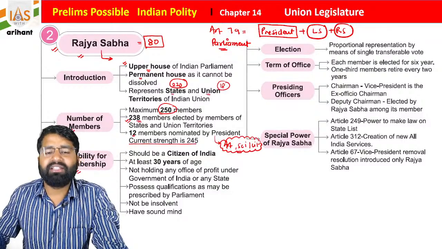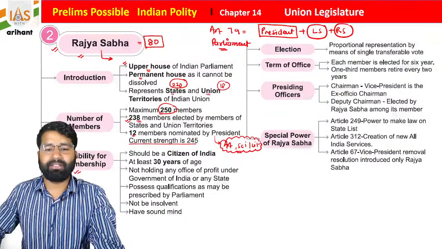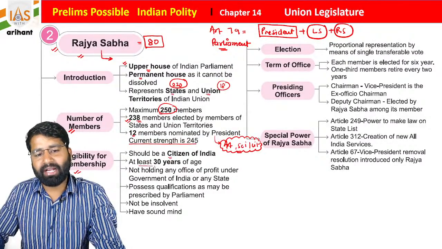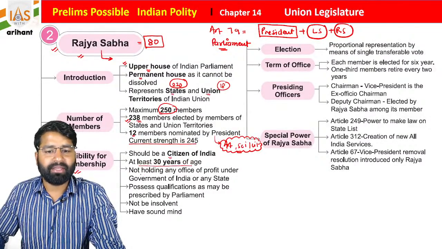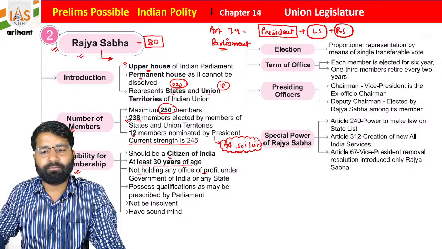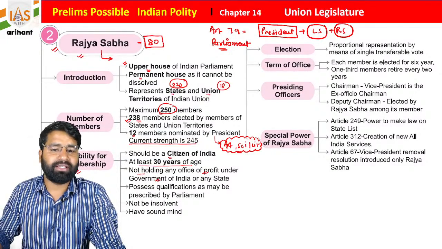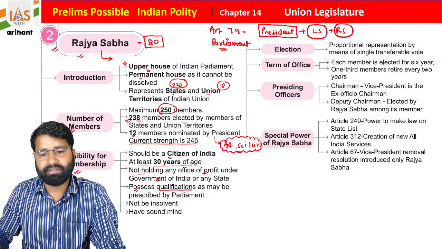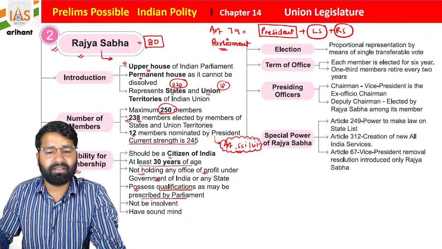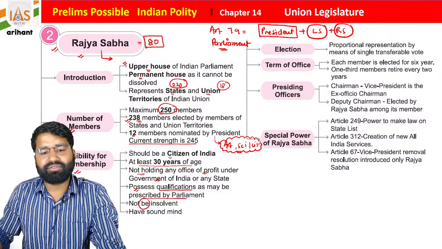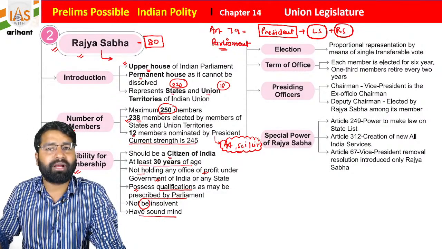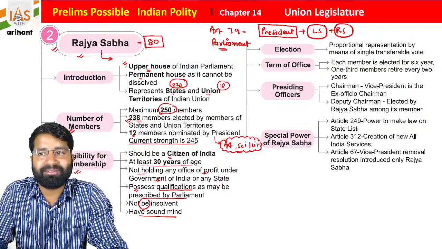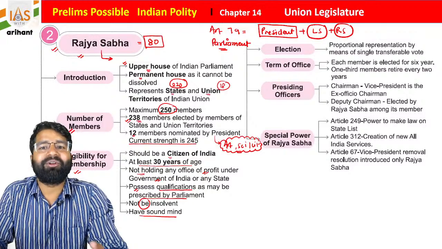Now, what is the eligibility to be a member of Rajya Sabha, student? He must be a citizen of India and at least 30 years of age, not holding any office of profit under the government of India or any state, and possess qualifications as may be prescribed by Parliament, and not be insolvent, and have sound mind. Sound mind means he must have a good sense of thinking. He must not be of unsound mind, meaning he must not be mad.